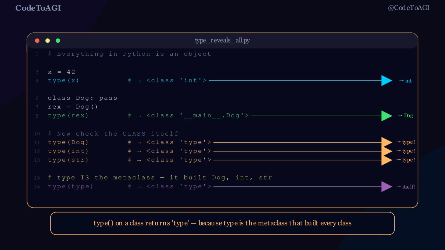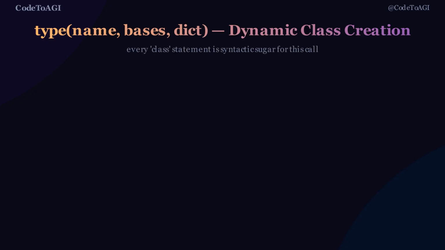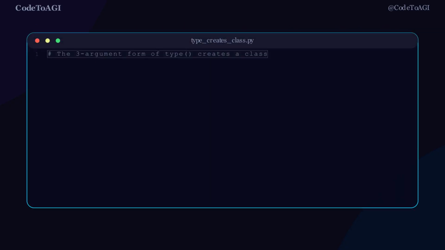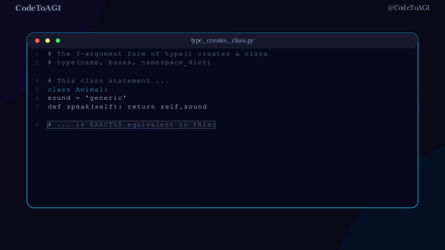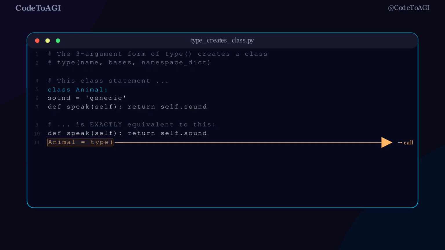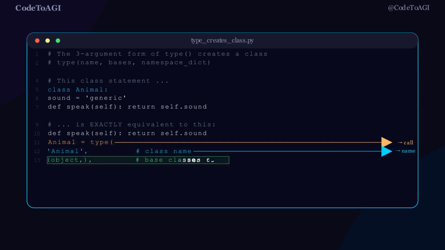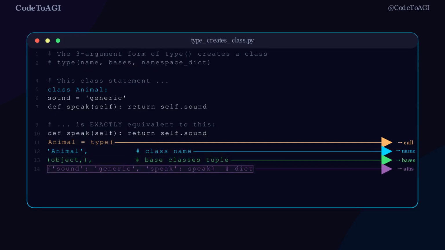When you write class Dog:, Python is using type as the factory that constructs Dog. Type is not just the function you call to check a value's class. It is the engine that builds every class in Python. Type has a second form, with 3 arguments, that most developers never use, but that Python itself uses constantly. type(name, bases, namespace) creates and returns a new class object.